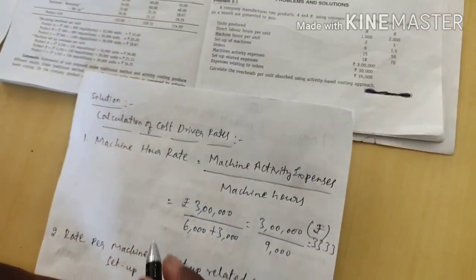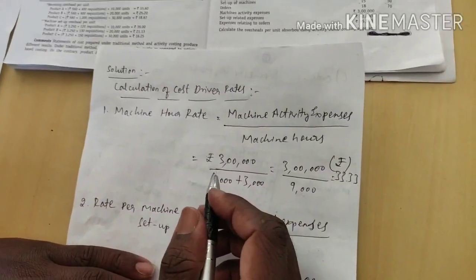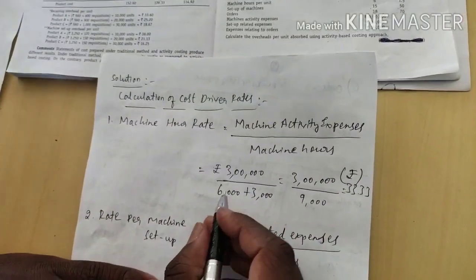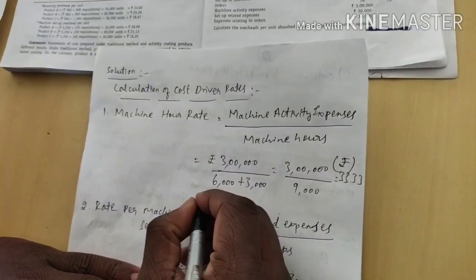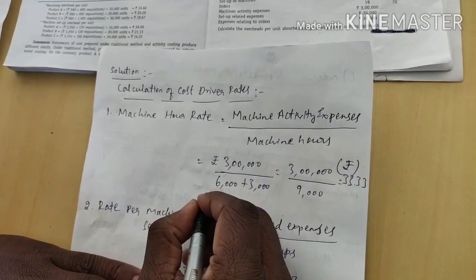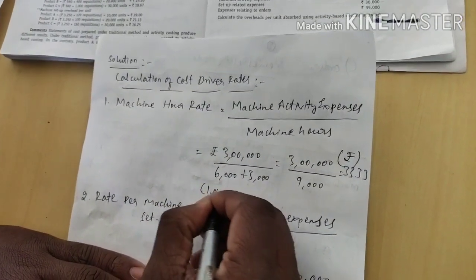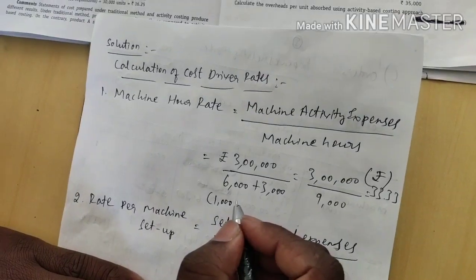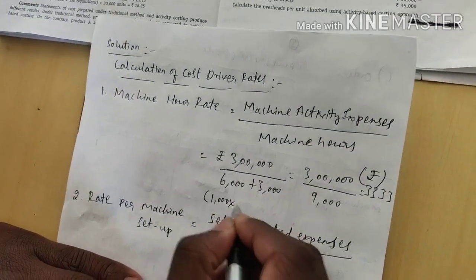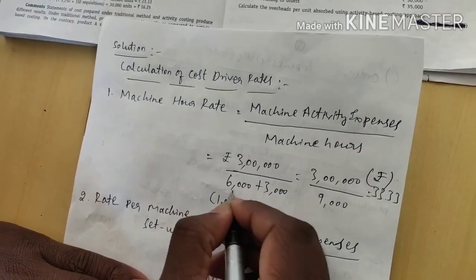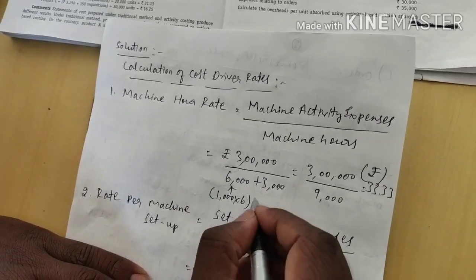Keeping this in mind, we should multiply by the number of units produced, by multiplying the hour per unit. Product A is produced 1000 units into 6, which comes 6000.